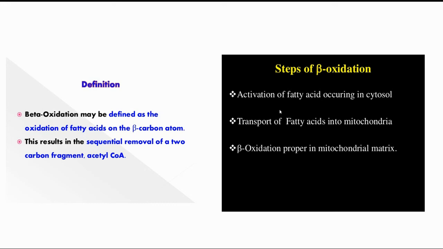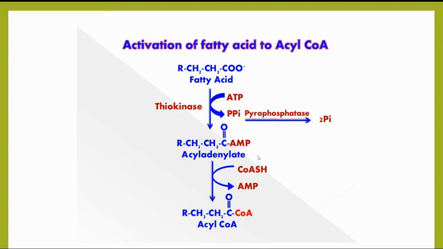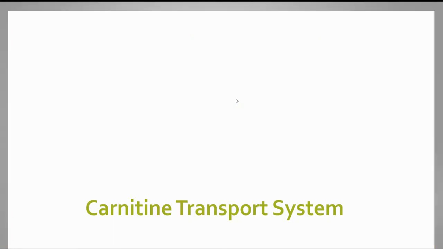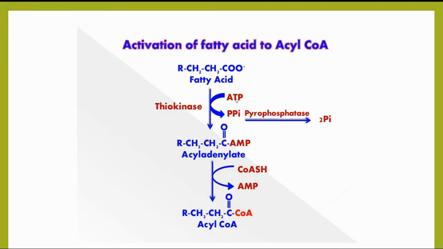Whatever the activated fatty acid enters into the mitochondrial matrix, then it undergoes the third step known as the beta oxidation proper. Coming to the first step, the activation of fatty acid: the fatty acid gets activated into the acyl-CoA by the enzyme known as the thiokinase, and 2 molecules of ATP are utilized.